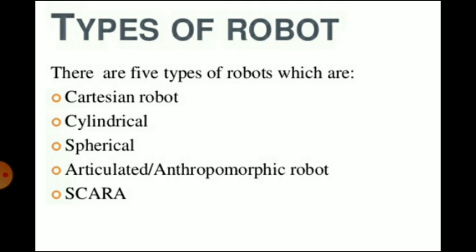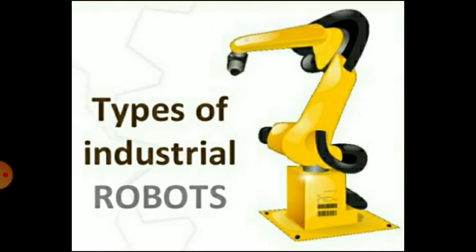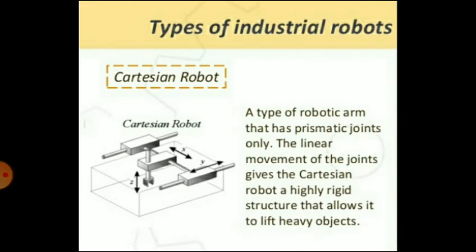Then next is types of robots. So there are 5 types of robots, which are Cartesian robot, cylindrical, spherical, articulated robot, and SCARA. So first is Cartesian robot, a type of robotic arm that has prismatic joints only. The linear movement of the joints gives the Cartesian robot a highly rigid structure that allows it to lift heavy objects. That is the Cartesian robot.